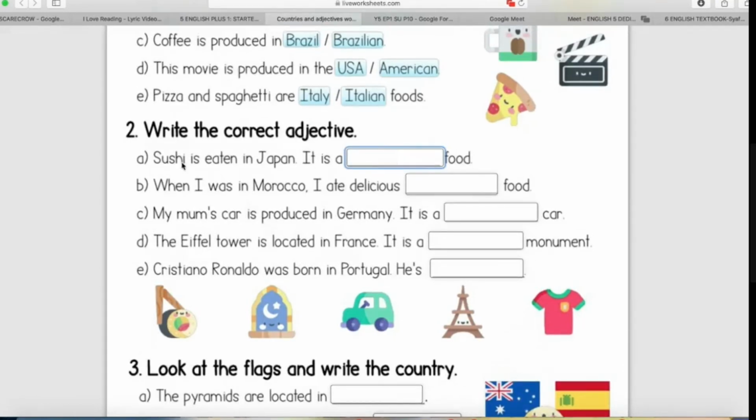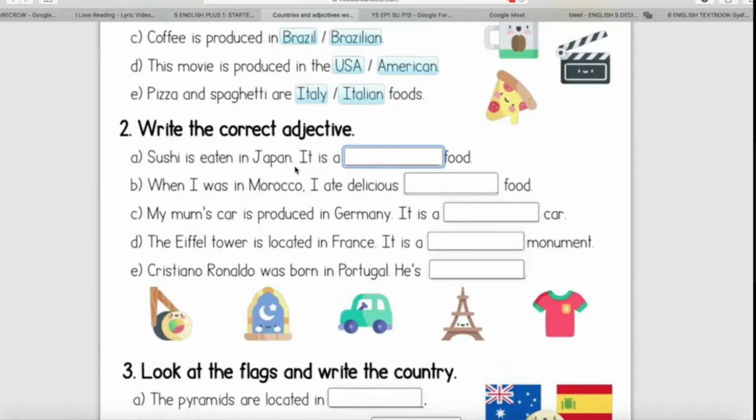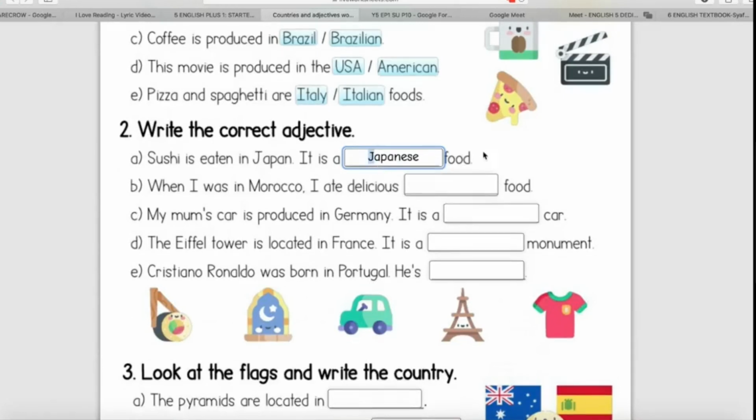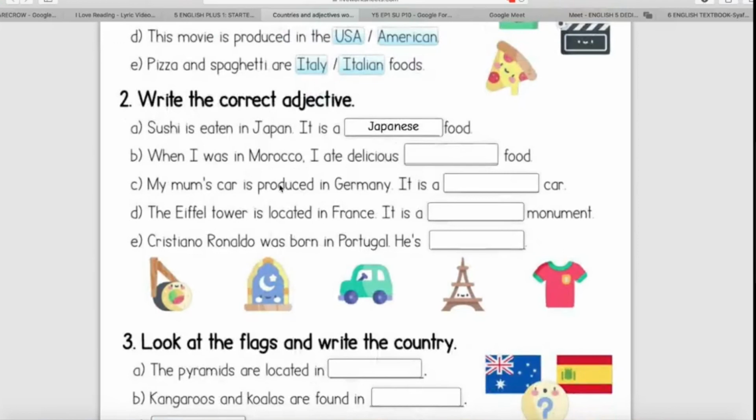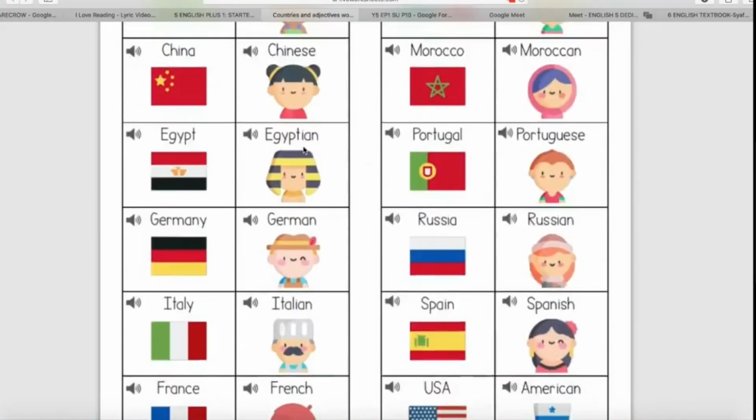Sushi is eaten in Japan. So it is a Japanese food. Make sure you start with Japanese capital letter. Yang depan mesti huruf besar, capital letter. Japanese food. Okay, this one Morocco, Germany, France, Portugal. If you don't remember, kalau tak ingat, you can look at here. Tengok balik atas. Okay, look at here.